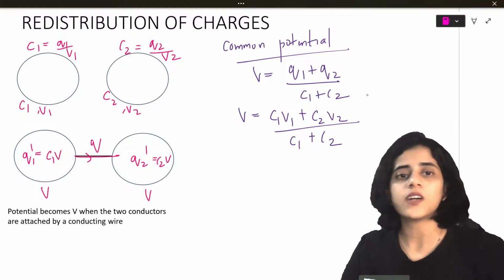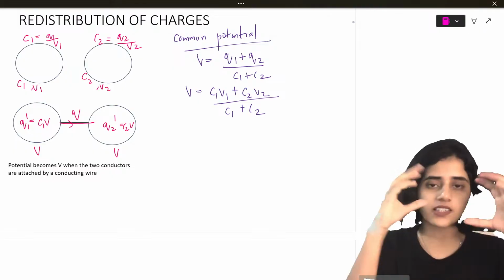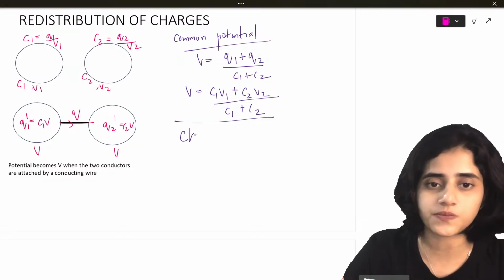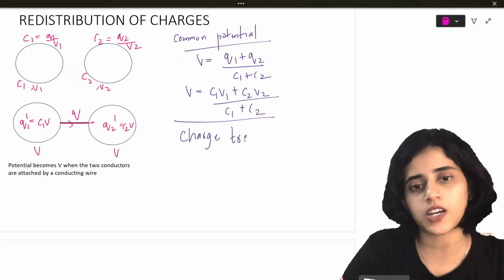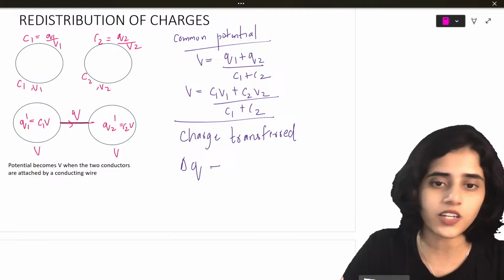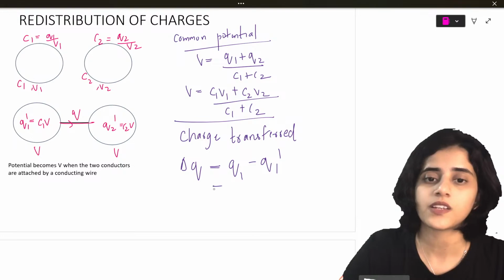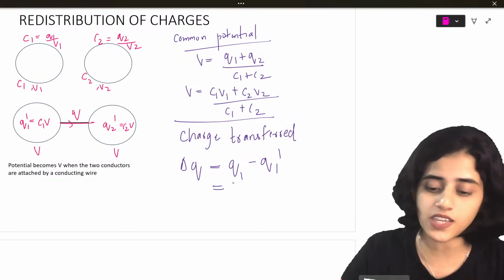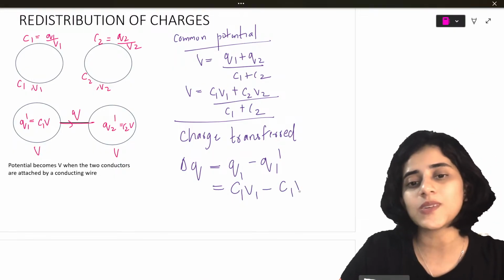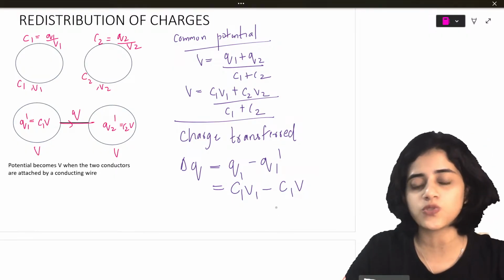Now we also know that charge is transferred. When I attach a conducting wire to both of these, charge is transferred. So the change in charge will be Q1 minus Q1 dash. Q1 is the charge in the first case, which was C1V1, minus, in the second case, C1 into V. So C1V1 minus C1 into V.